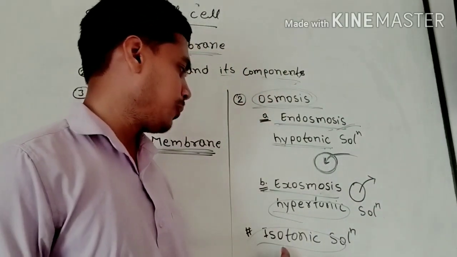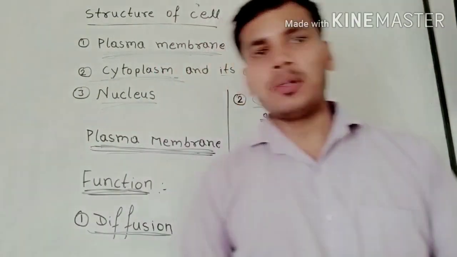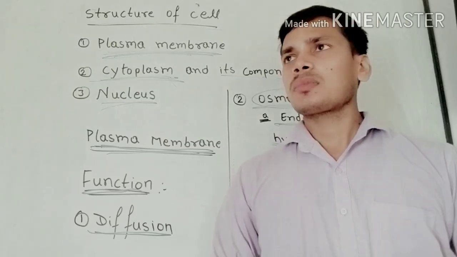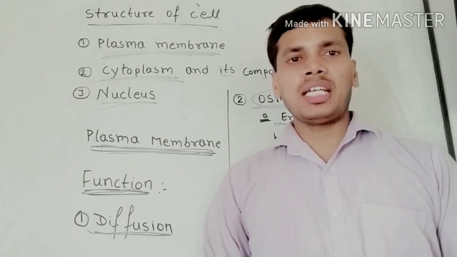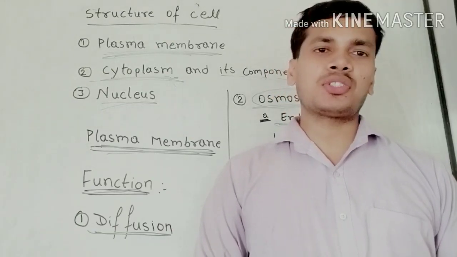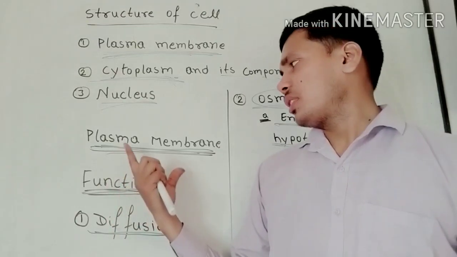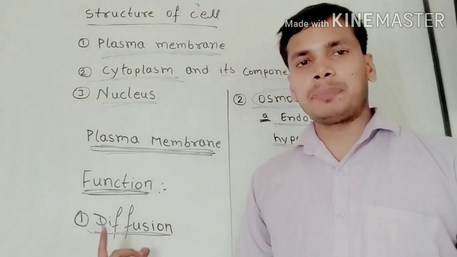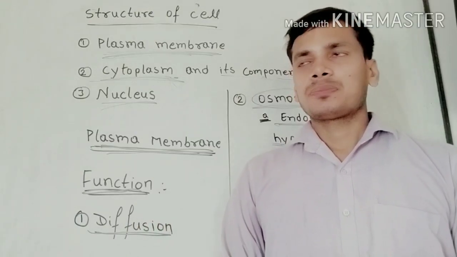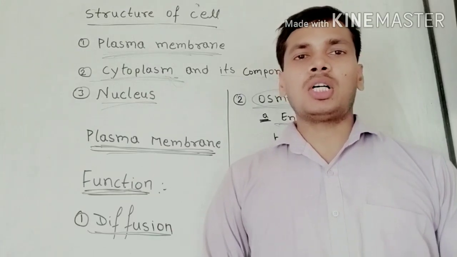So again, the cell membrane is the outermost layer of the cell. It protects the cell, it controls the movement of gases and water into the cell, and the function of the cell membrane is diffusion. Diffusion is the exchange of gases, and osmosis is the process to fulfill the need of water in the cell.